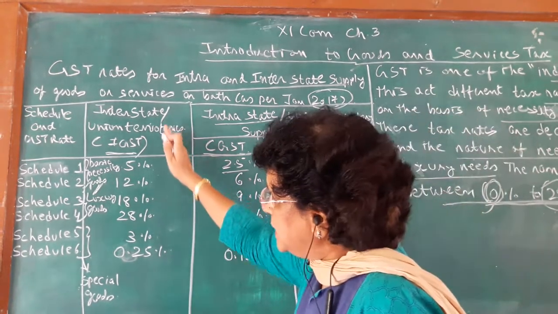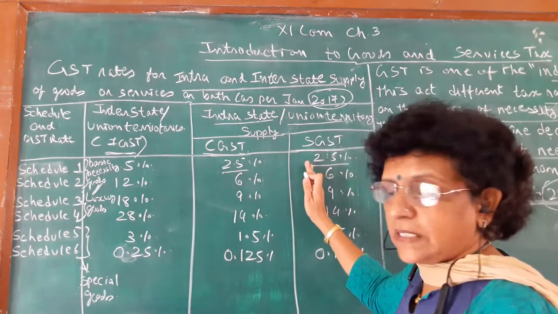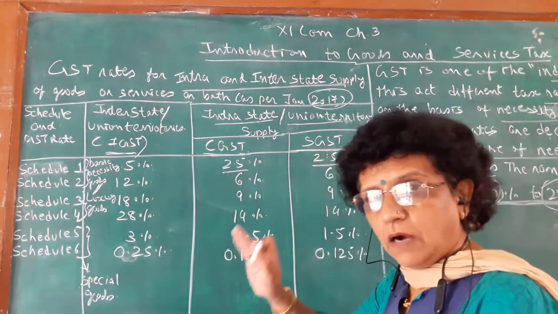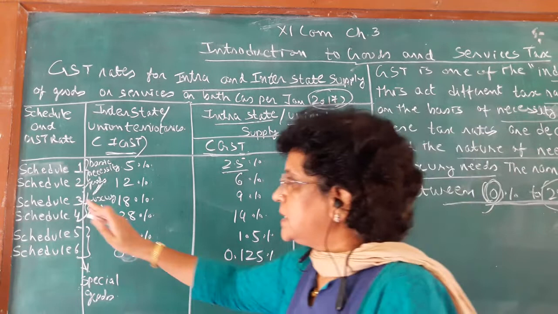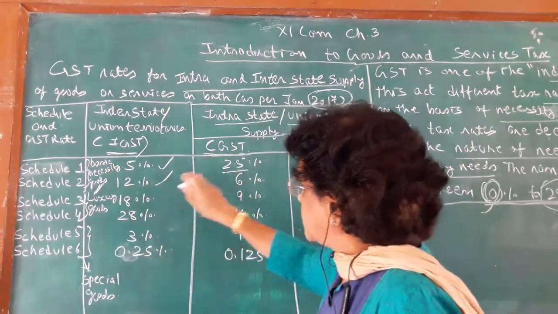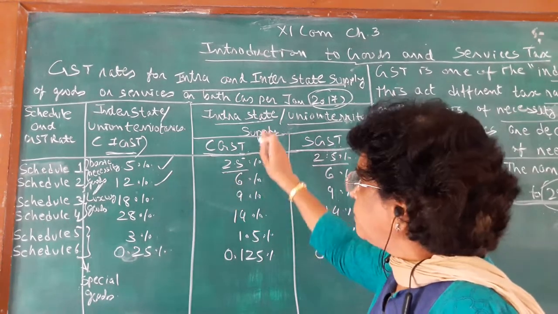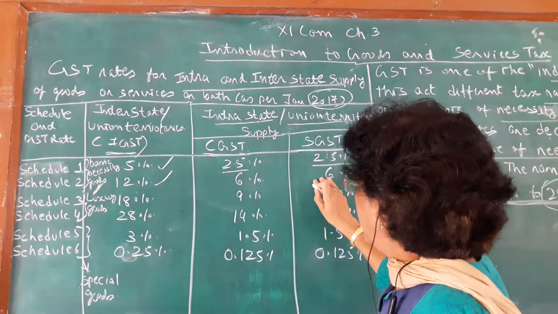So IGST is the total and CGST and SGST are half of IGST. Second, schedule 2, the rate is 12%, so 6% for CGST and 6% for SGST.